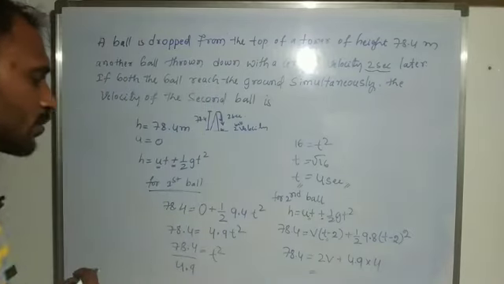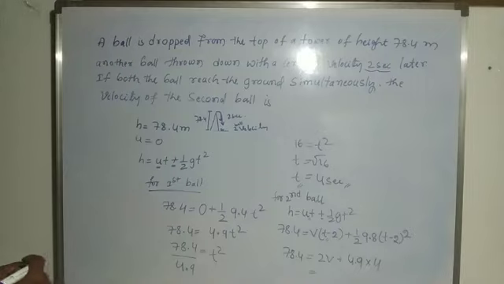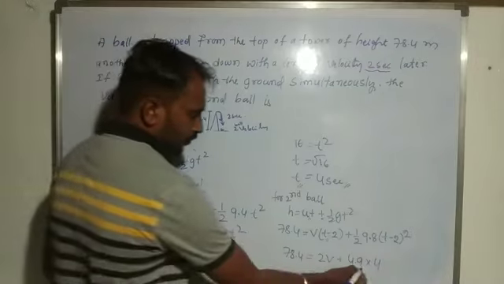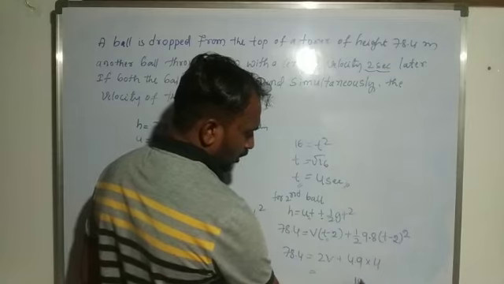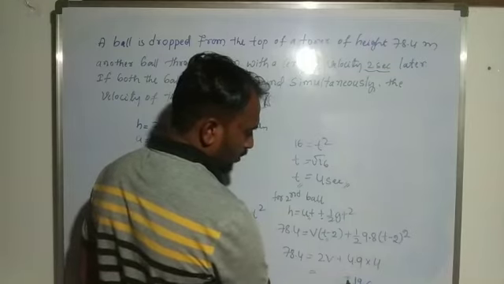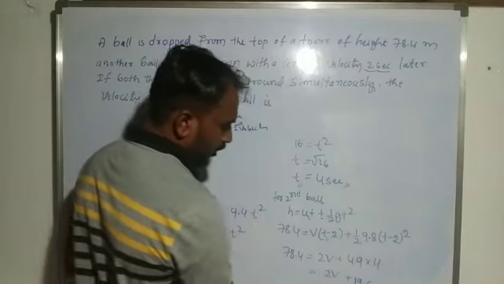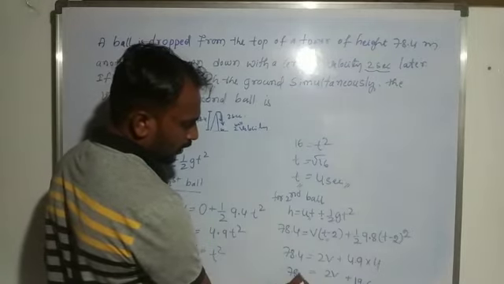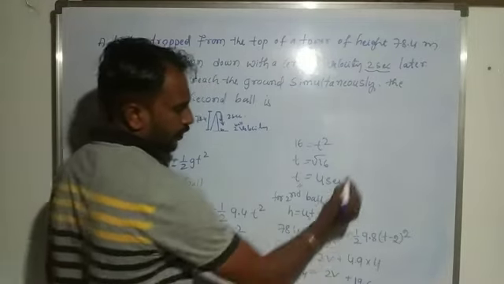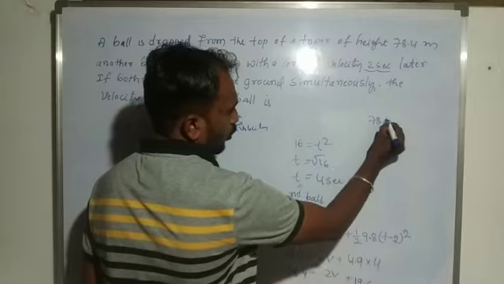Okay, so 78.4 is equal to 2v plus 4.9 into 4. So 4.9 into 4 means 19.6. So 2v equals 78.4 minus 19.6, divided by 2.